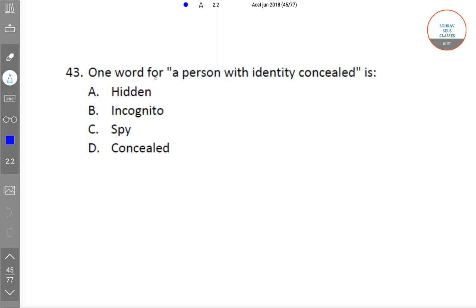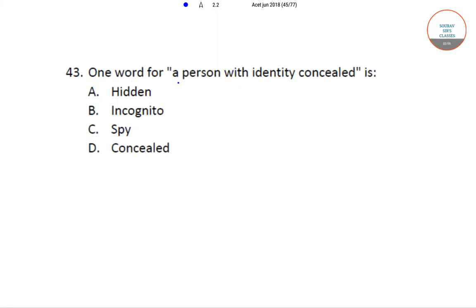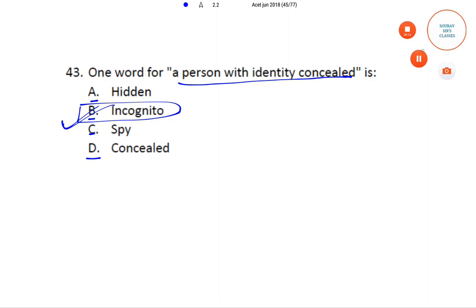The next question is, one word for a person with identity concealed is option A hidden, option B incognito, option C spy, and option D concealed. Now option B, that is incognito, is the correct answer.